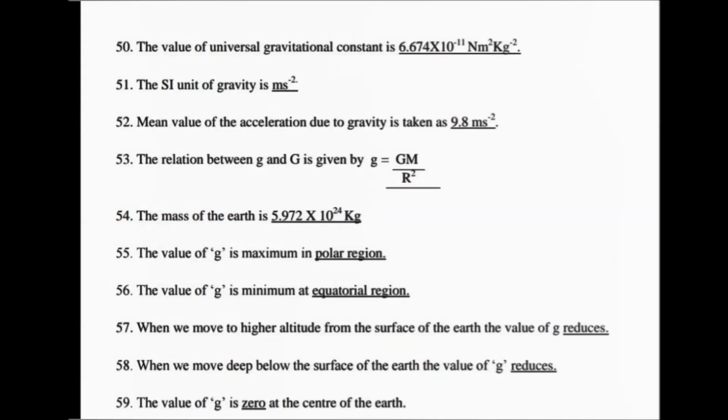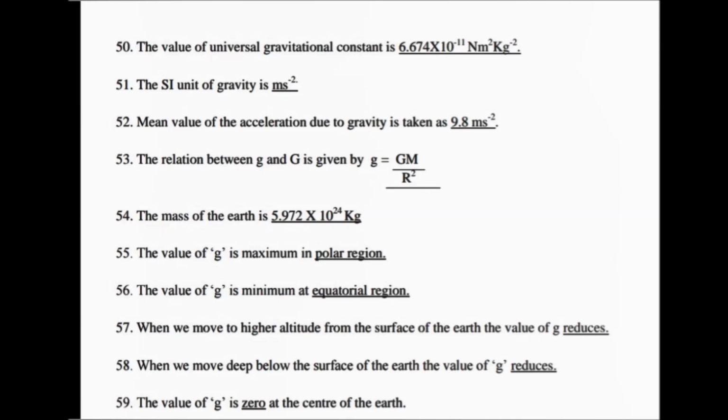The value of the universal gravitational constant is 6.674 into 10 power minus 11 Newton meter square kilogram power minus 2. The SI unit of gravity is meter second power minus 2. The mean value of the acceleration due to gravity is taken as 9.8 meter second power minus 2.